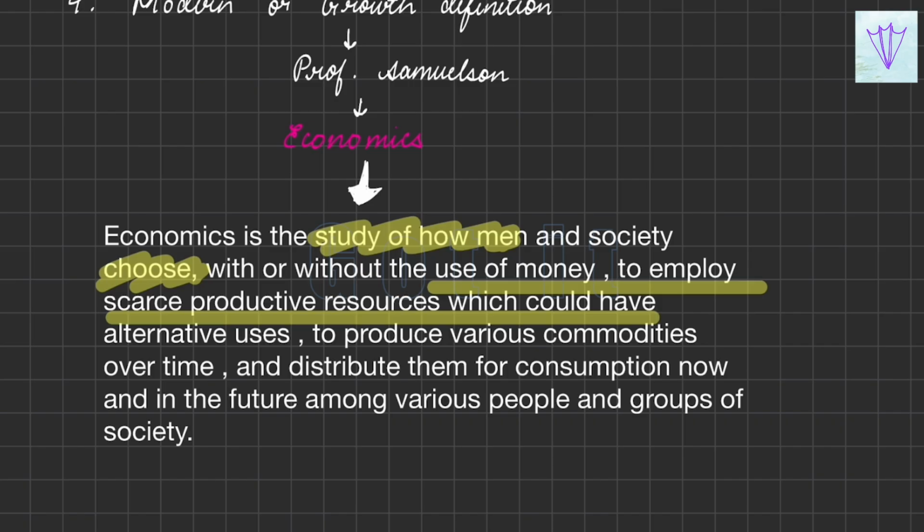In this, they have also shown how growth will affect economics, how people will employ these scarce productive resources for their livelihood and to produce various commodities over time, and also distribute them for consumption now and in the future among various people and groups of society.